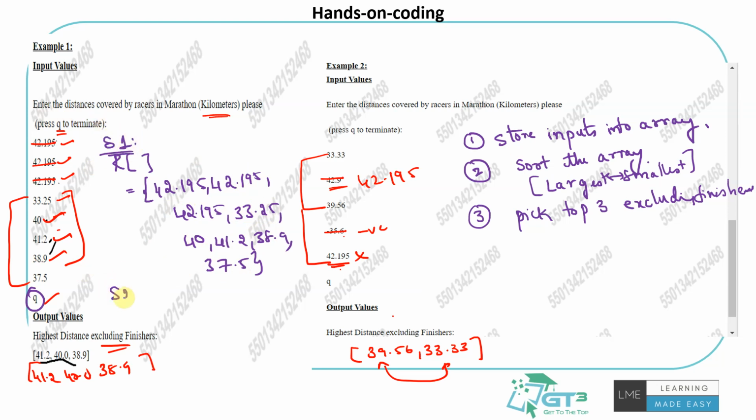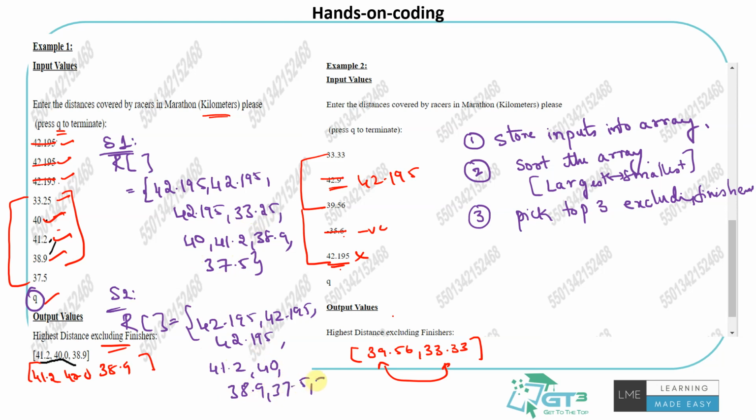What should be the step 2? Now I will write a function to sort the input array into a sorted array from largest to smallest. So R will become, or maybe I can store another array also. Largest would be 42.195, 42.195, then I have 41.2, then 40, then 38.9, 37.5 and 33.25. This is the second step.